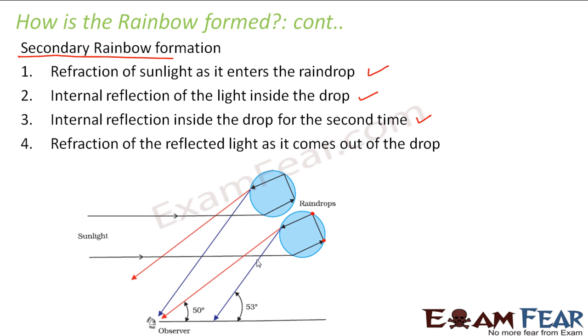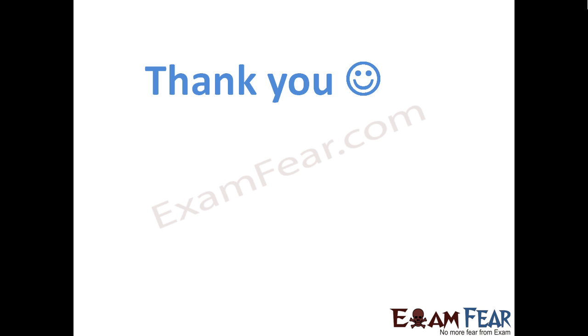On one part of the sky you should have the sun, whereas on the other part of the sky you should have the raindrops, and you should stand in such a way that your back faces towards the sun. So I hope I could explain to you how rainbow formation takes place, right?